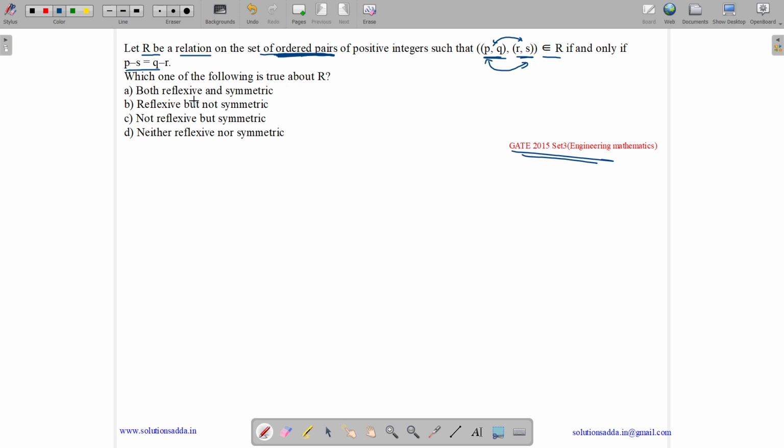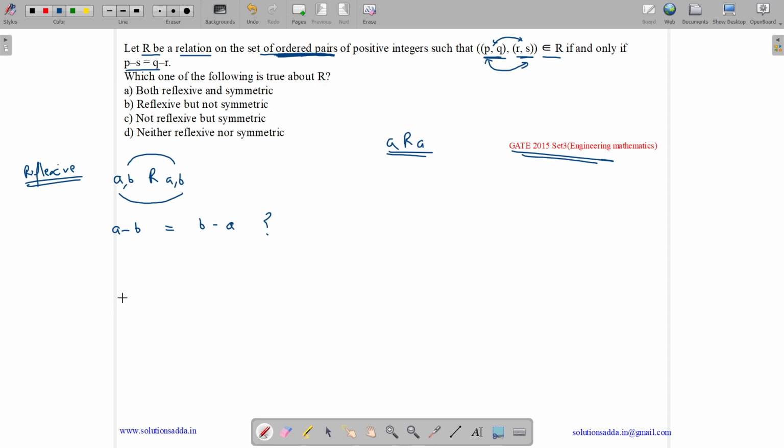We need to tell about reflexivity and symmetricity. So when is a relation reflexive? A normal relation is reflexive if A is related to A, but this is a relation on ordered pairs. So it is reflexive if (A,B) is related to (A,B). For that, A minus B should be equal to B minus A.